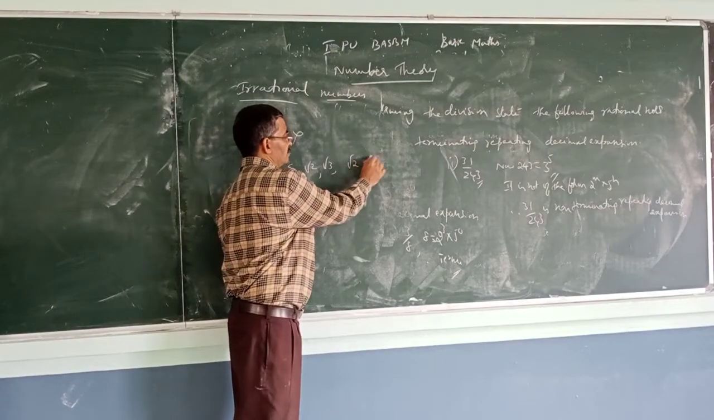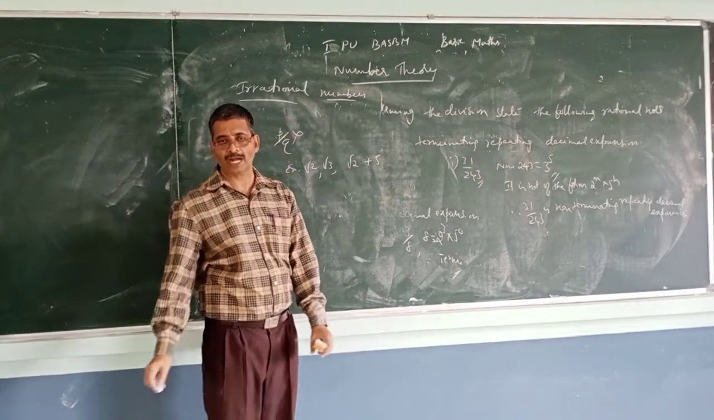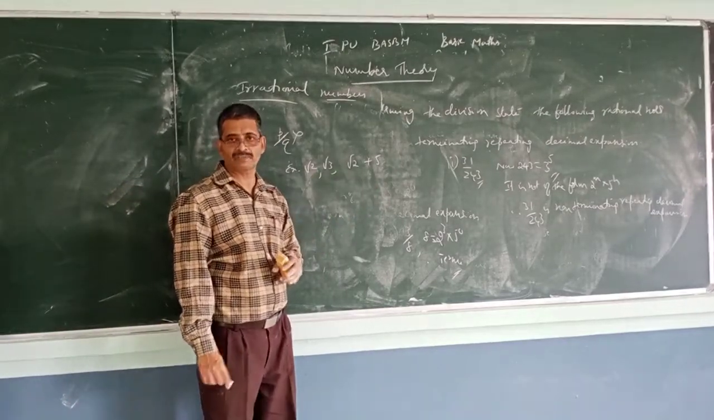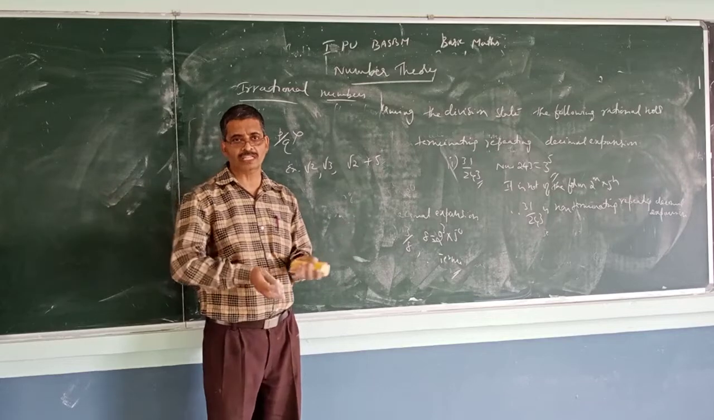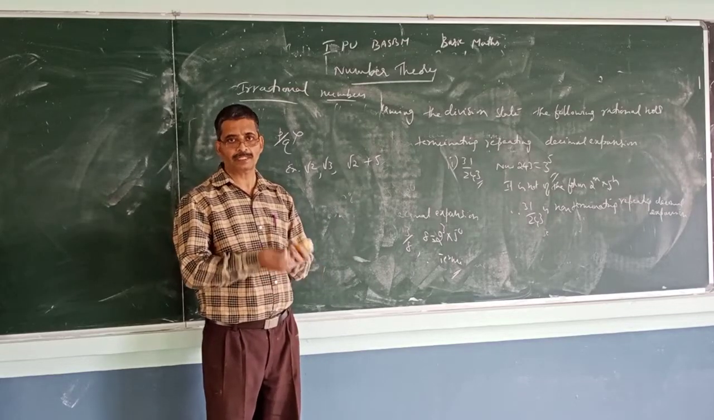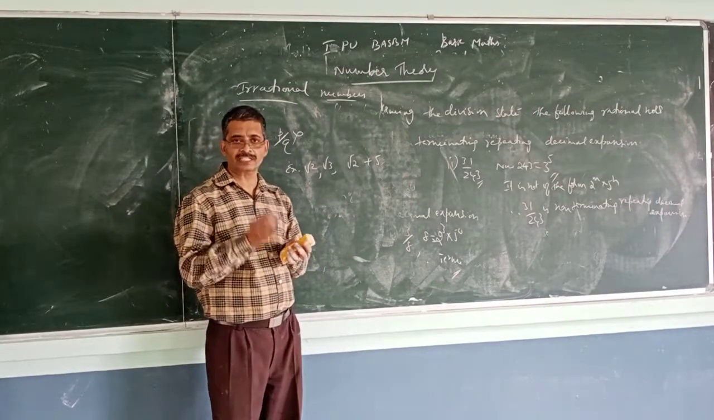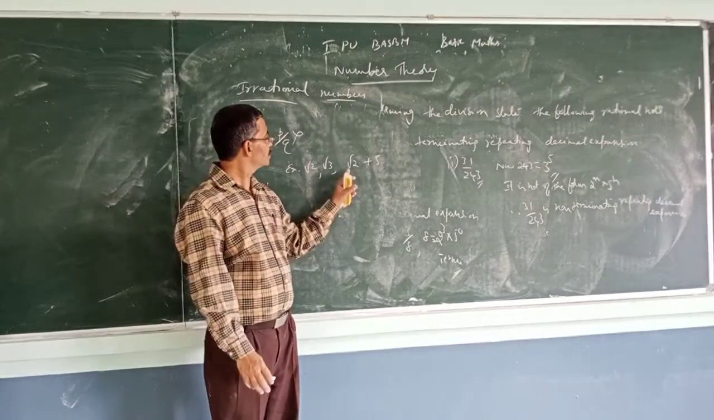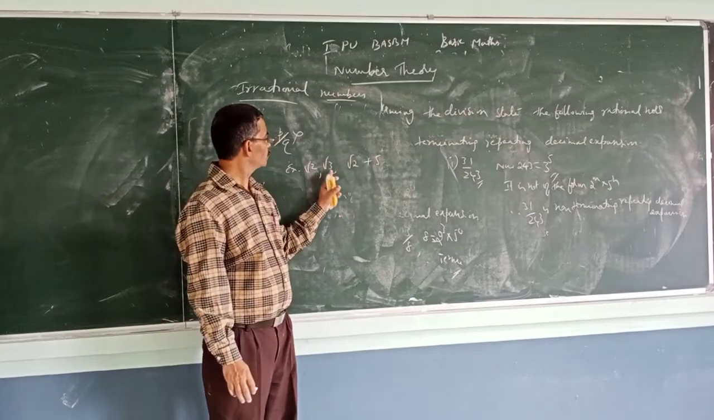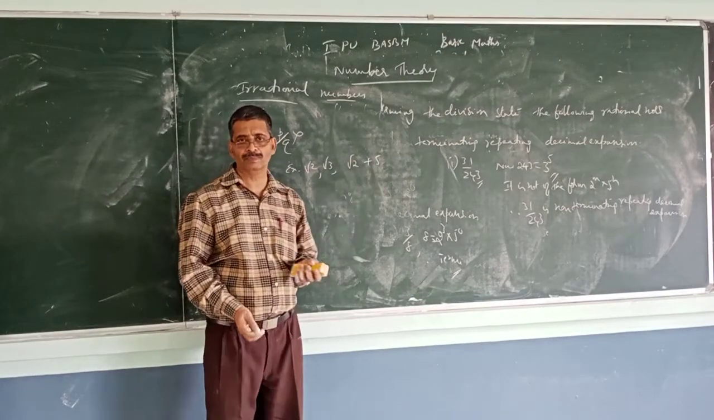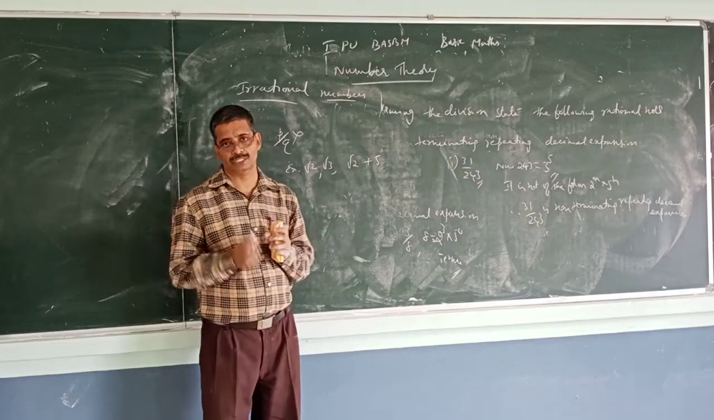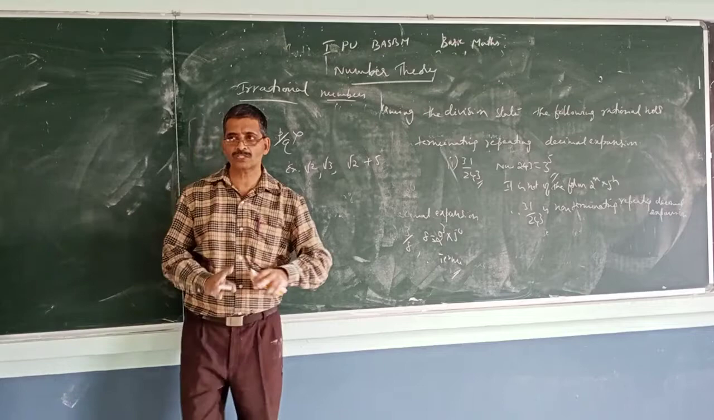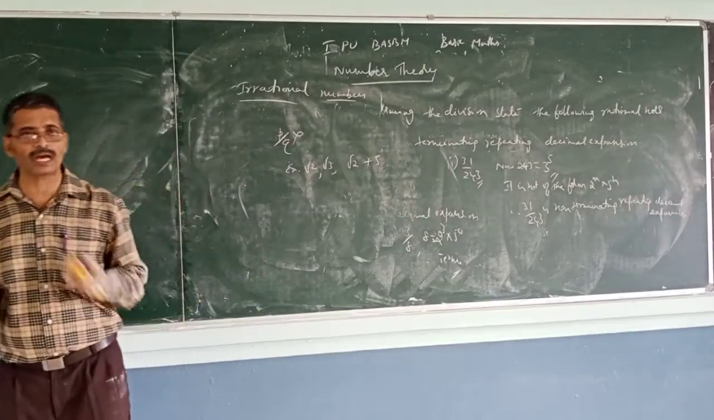Root 2 plus 5: 5 is a rational number, root 2 is an irrational number. If you add them, the result is also irrational. Multiply a rational by an irrational, again it is irrational. So root 2, root 3, root 2 plus 5, all are irrational numbers. Numbers which cannot be expressed in the form p by q are irrational numbers.